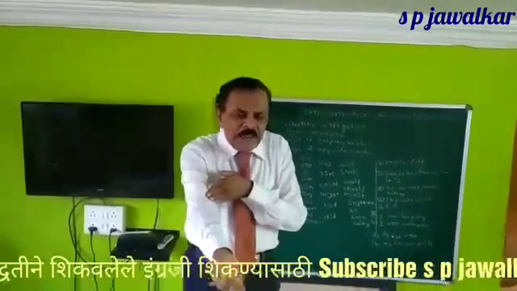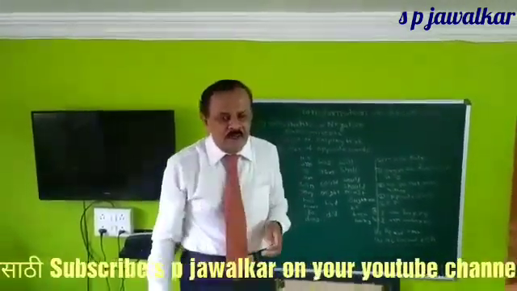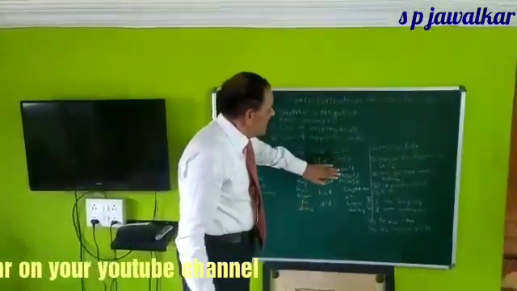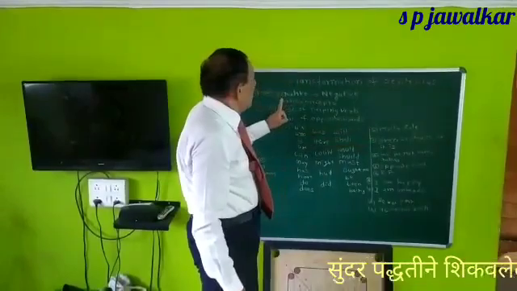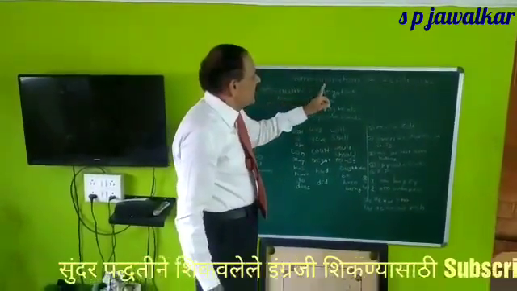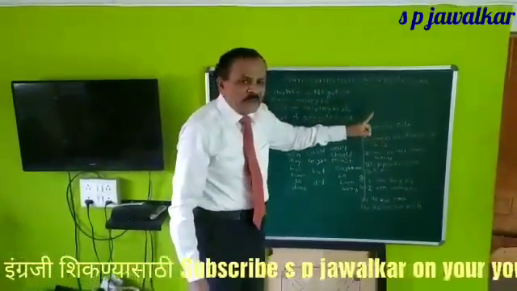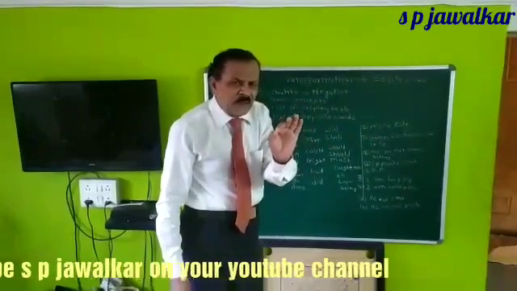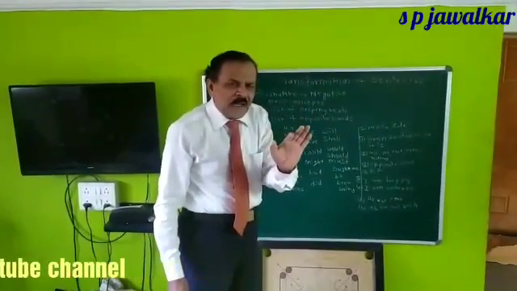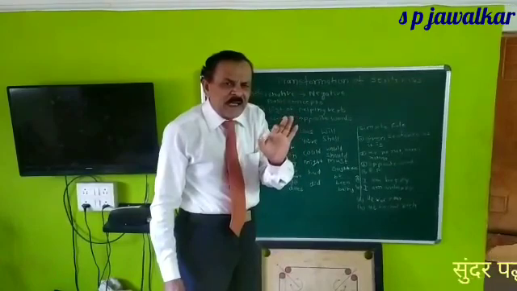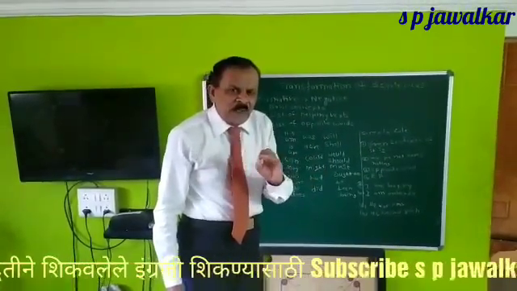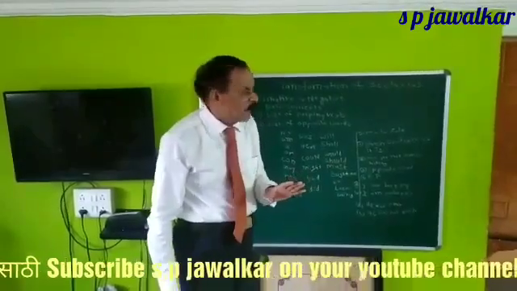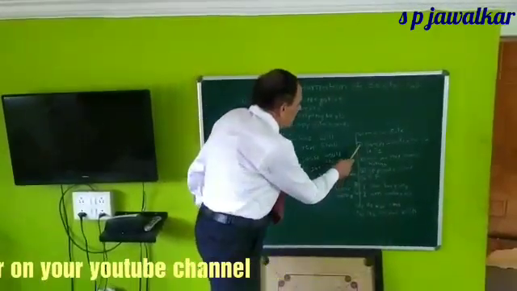So make a list of at least 100 words with you. Now friends, what is the basic simple rule for converting an affirmative sentence to a negative sentence? It's very simple. A child of second or third standard, if taught well, can do it very easily. How?